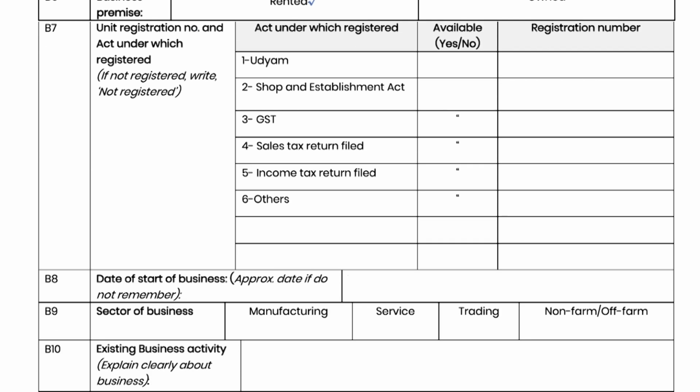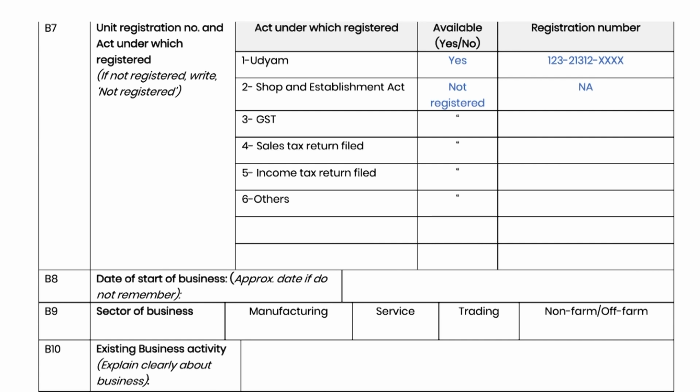In B7, check and enter details of any registrations or licenses available of the business. If the registrations are available, then Vitt Sakhi should fill the registration or license numbers in the form and also collect the photocopies of the registrations as they can be submitted as part of the application. If any registration is not listed in the form, then Vitt Sakhi can add that registration manually in the space provided and fill the details. Whatever information in this section is not available, such as Udyam or GST registration, for that Vitt Sakhi should fill not available in the form.